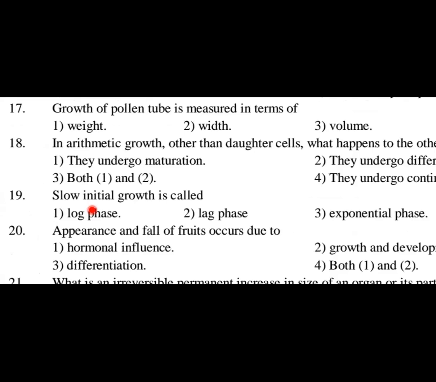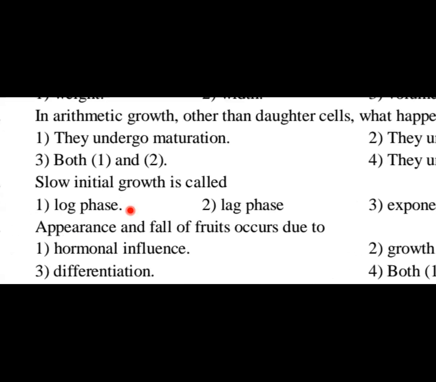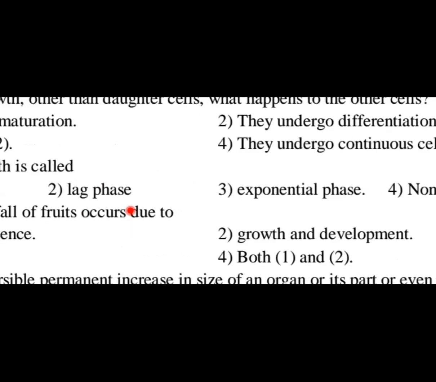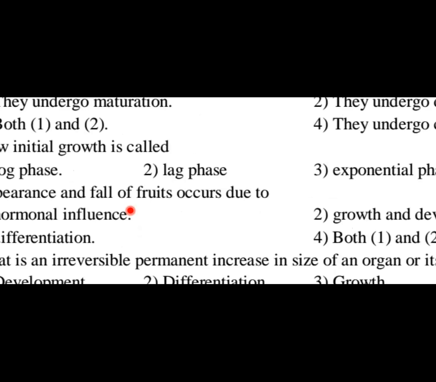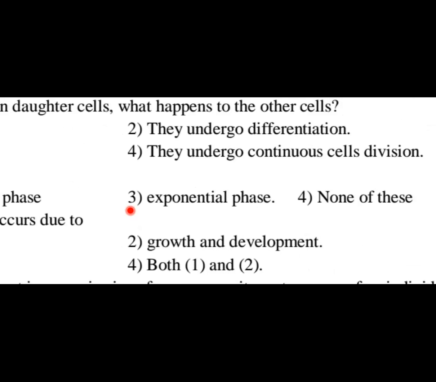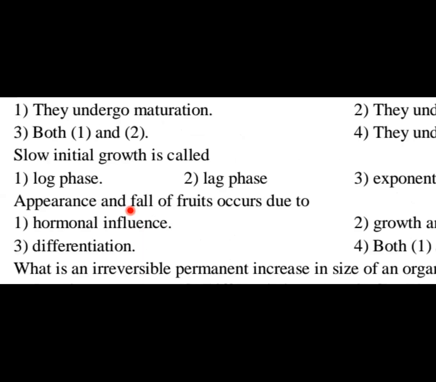Okay. Now, students, I'll go to question number 19. Slow initial growth is called as, okay, slow initial growth. So, what is this slow initial growth? If you just recall the diagram, the graphical representation of the plant growth, there are different phases. Lag phase is the first phase, then log phase or the exponential phase, and then we have the stationary phase. Like that, different phases are there. Now, what is the question asked? Slow initial growth. What is that called as?